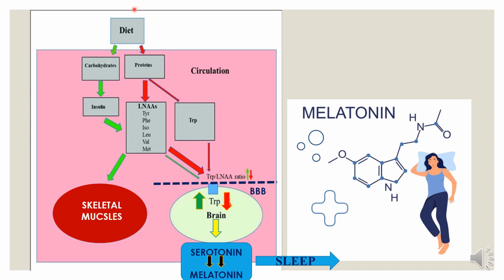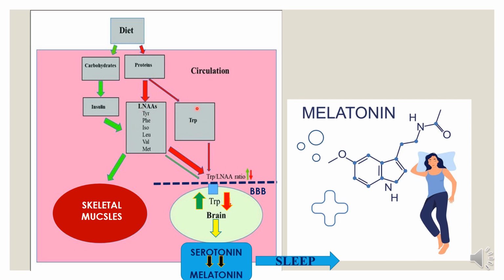In the next slide we will see a comparison of diets. So here there is a comparison between the carbohydrate and protein rich diet. When the diet is rich in proteins, it has all these large neutral amino acids on one side and tryptophan on the other side. This is the bulkiest of all these large neutral amino acids.